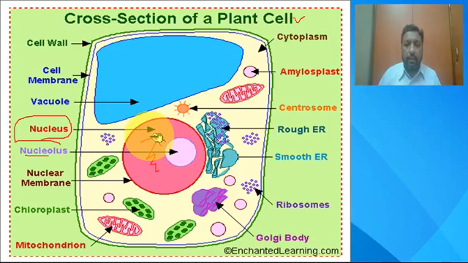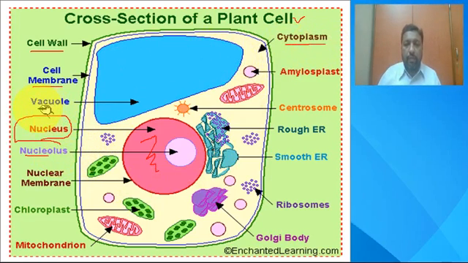Along with the nucleus, you find so many membrane-bounded cell organelles inside the plant cell. The outermost is the cell wall, then comes the cell membrane, and afterwards there are so many membrane bound cell organelles that are spread around in the cytoplasm of a plant cell.